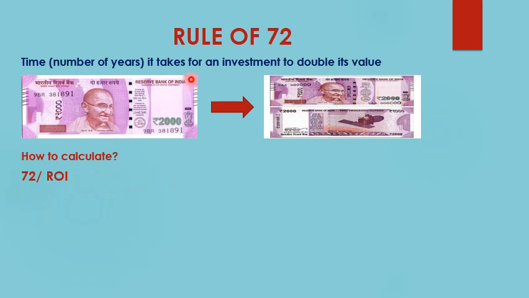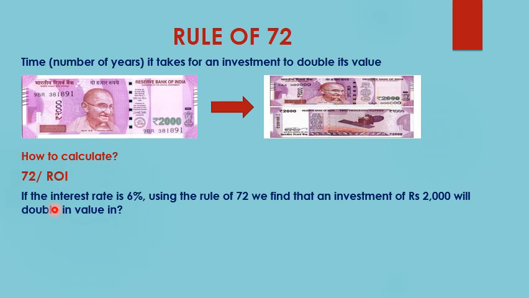So how do we calculate it? The formula is 72 divided by rate of interest. Since we use 72 over here, that is why it is named as rule of 72. So any amount will double its value in years, which is given by 72 divided by rate of interest.